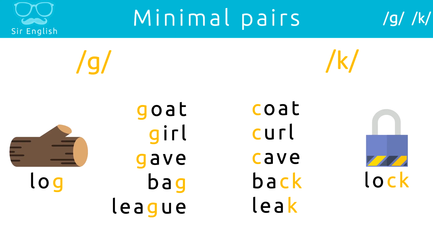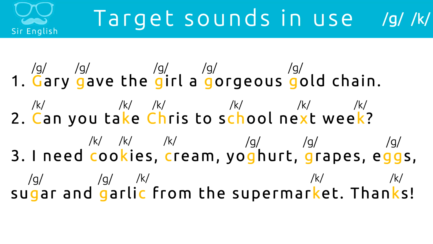Now, the last part, let's move on to the target sounds in use in a sentence. So sentence 1, have a look, focus on the highlighted orange parts and repeat after me. Gary gave the girl a gorgeous gold chain. Sentence 2, we're looking at the K sound.